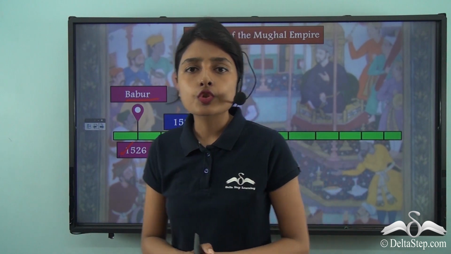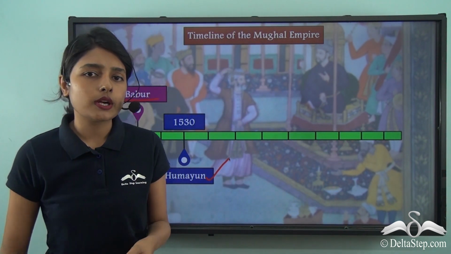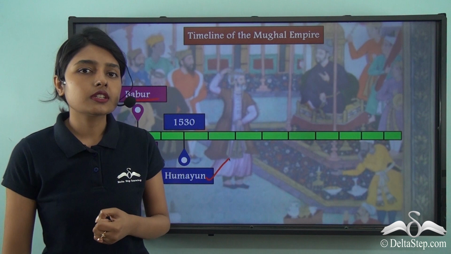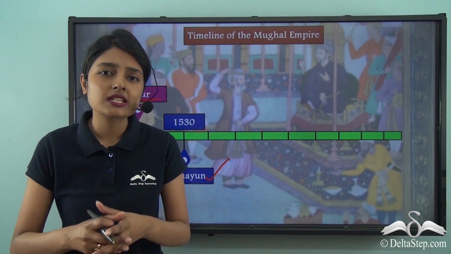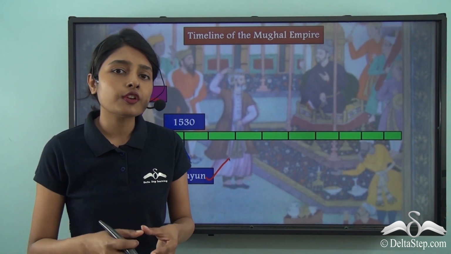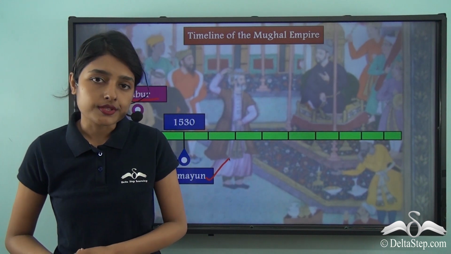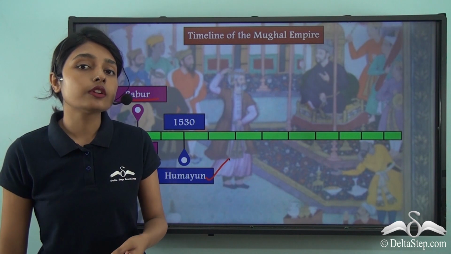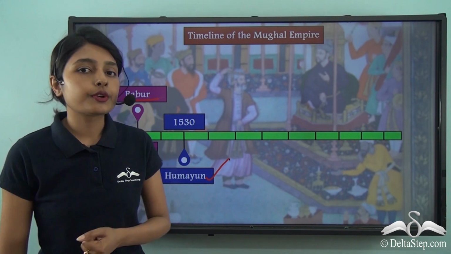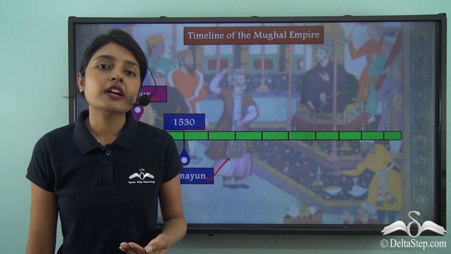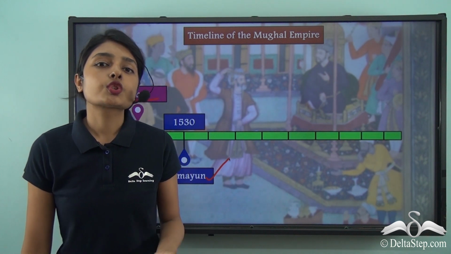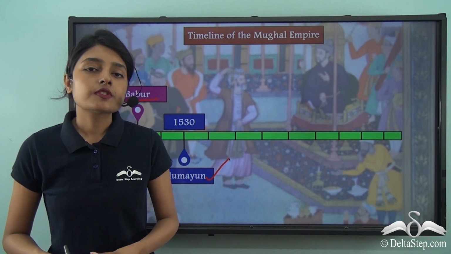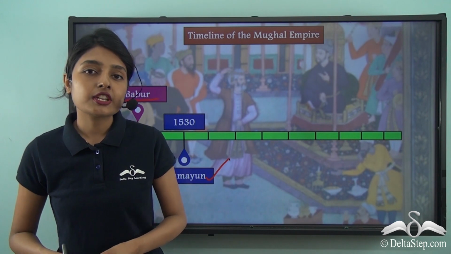So Humayun's rule was not a very smooth one. He came to power in 1530, but his rule was riddled with many kinds of conflicts from other powers. And so in this lesson we will be focusing on the rule of the Mughal Emperor Humayun and try to find answers to the question as to why Humayun's rule was not very smooth and efficient.